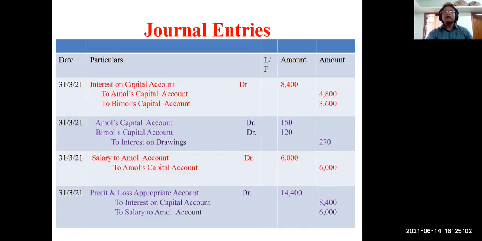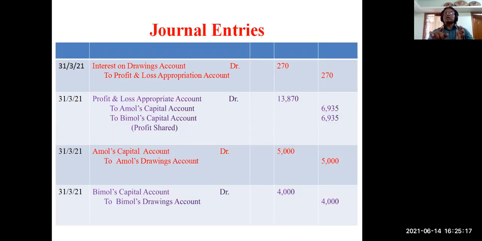We total this and from that profit and loss appropriation debit is 14,400. That difference. You understand? Profit and loss appropriation debit side and credit side. In debit side, it is 14,400. And in credit side, it is 270. But that 28,000 net profit, that is also coming to the credit side, isn't it? So that way the difference becomes credit side more, and it is 13,870. Dear students, this is the distributable profit.